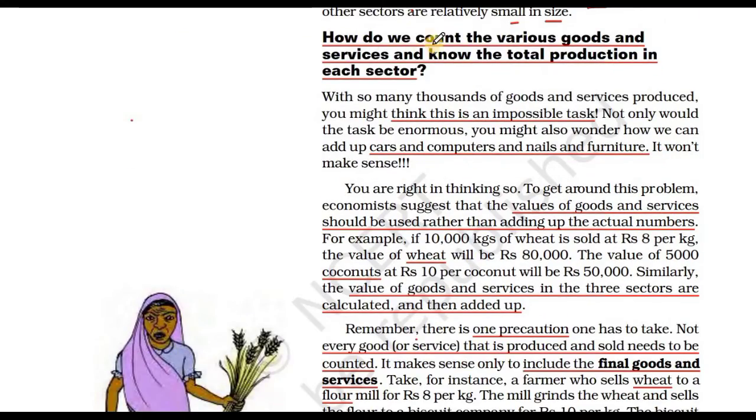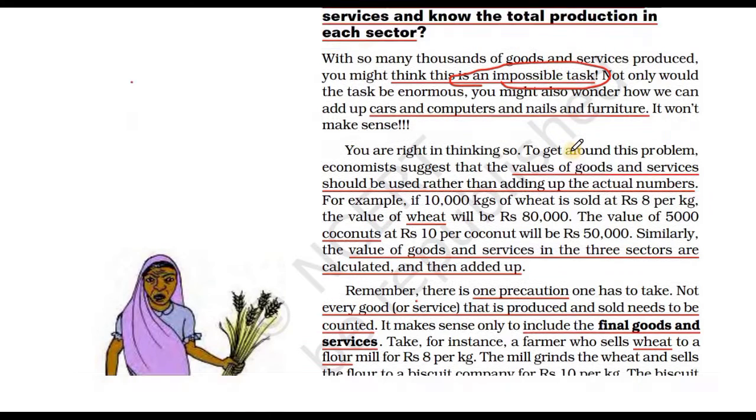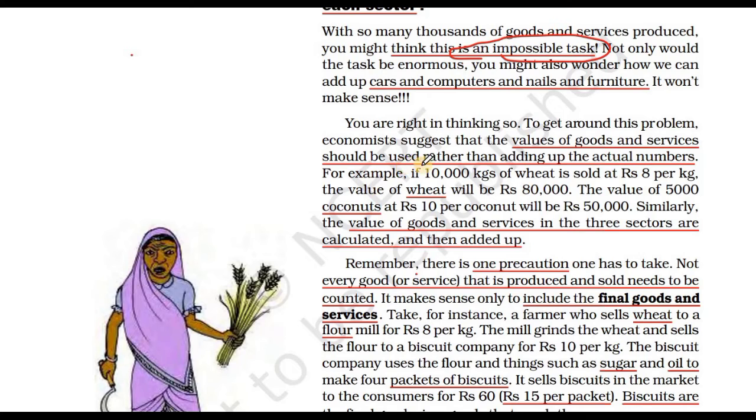So let's see how we count the various goods and services and know the total production in each sector. Of course, it is a very mammoth task, or you can say an impossible task, to calculate each and every thing and their price. From the nail, computer, furniture, and many more things, the vegetable market, each and everything included in the economic activity where money is involved, that we need to understand and calculate. Values of goods and services should be used rather than adding up the actual number. Let's take one example.